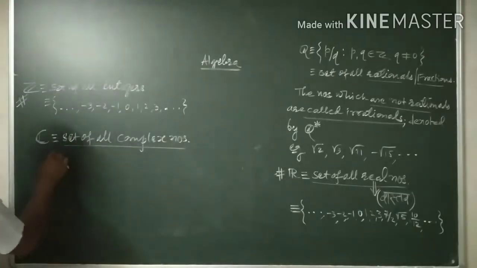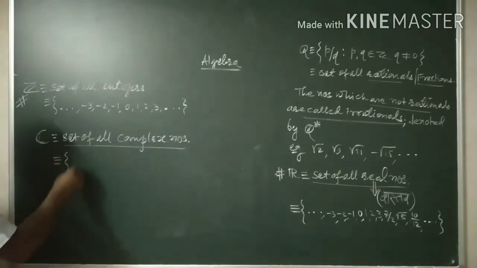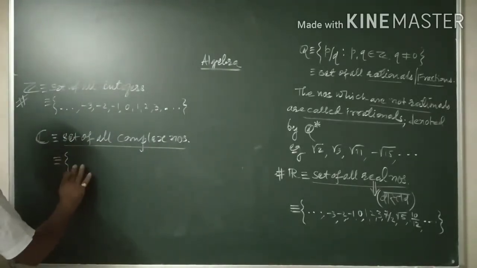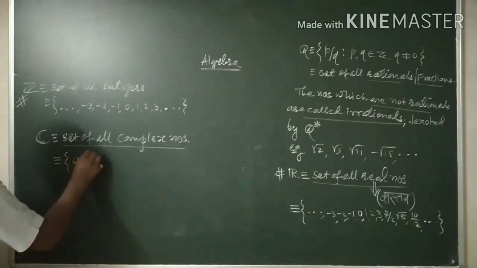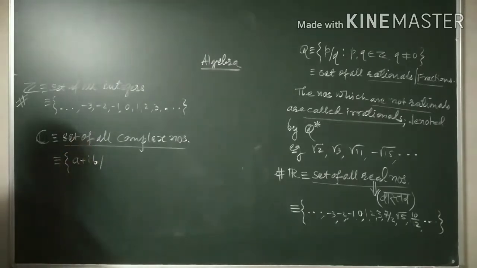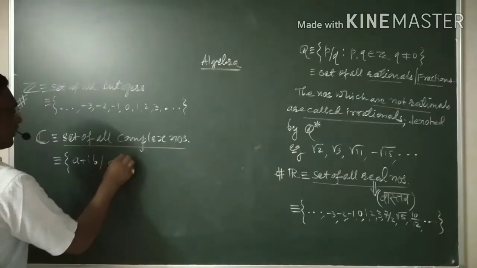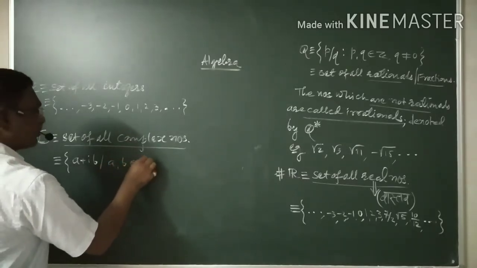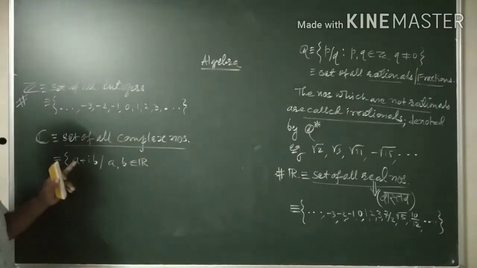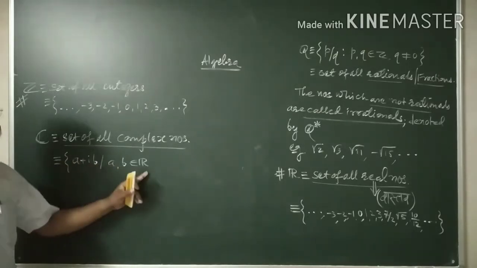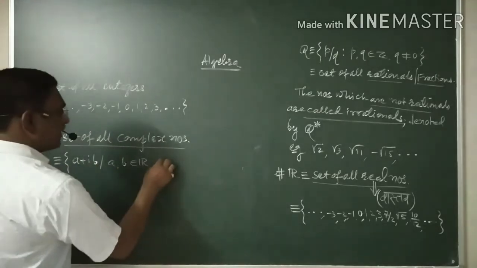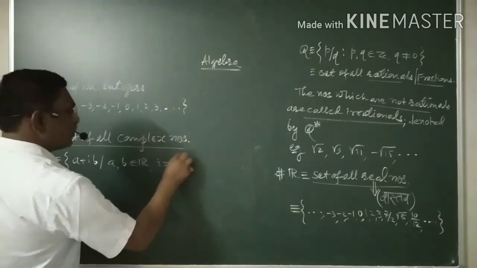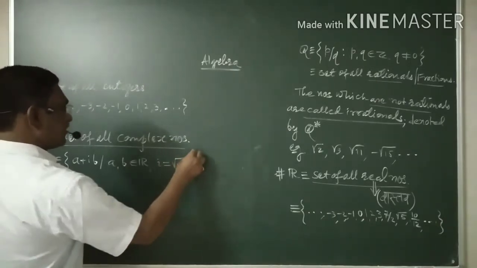It is defined as numbers of the form a plus ib such that a, b belong to R. Here a and b are real numbers and i is equal to root of -1.